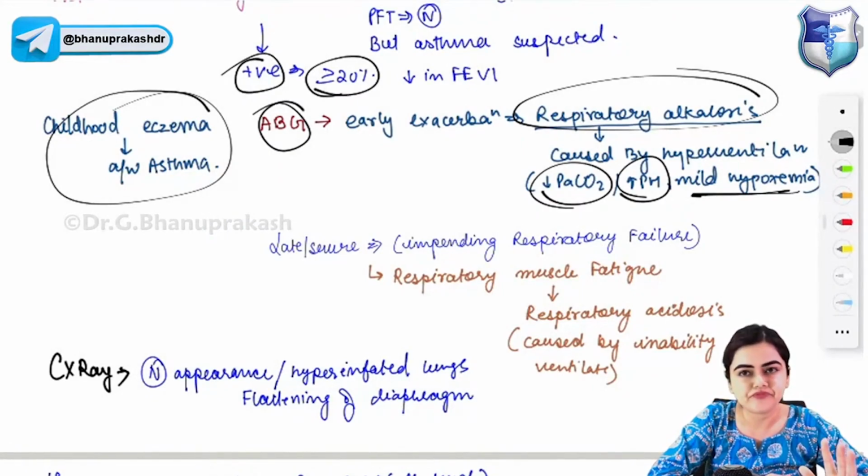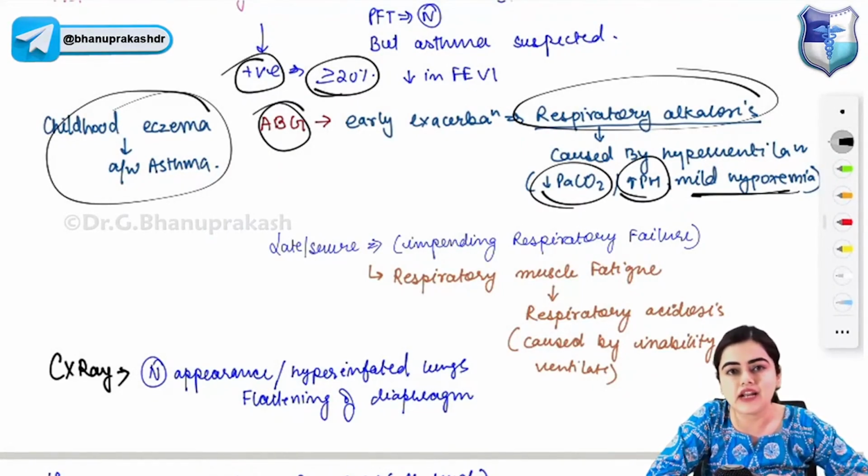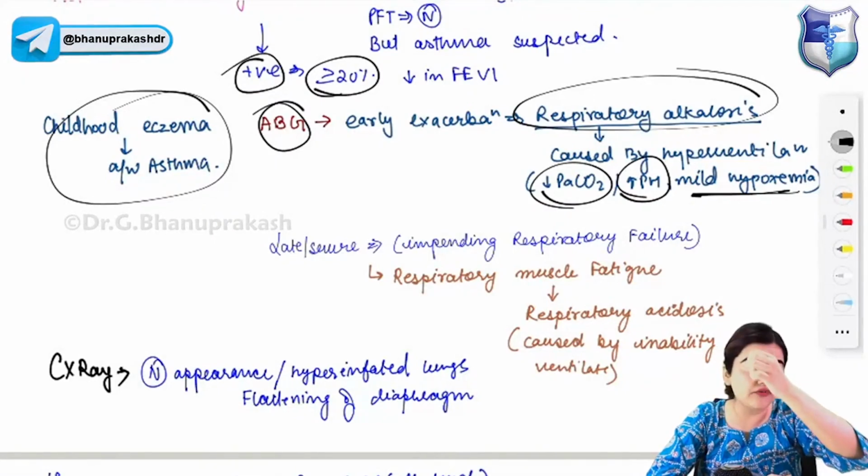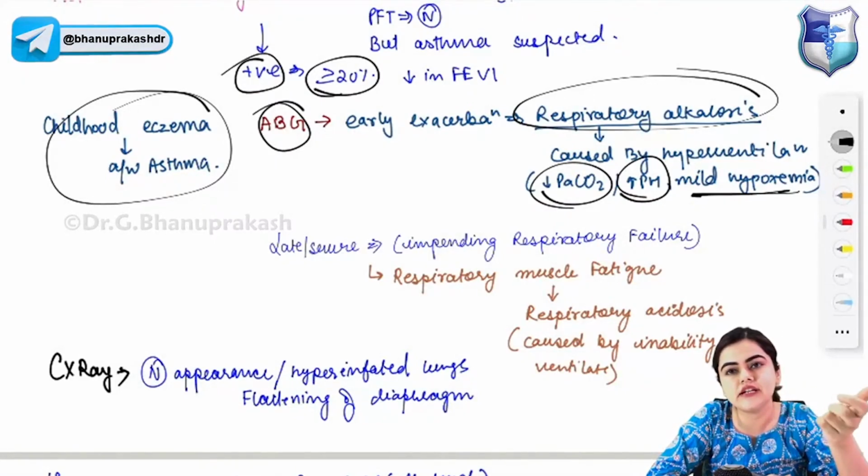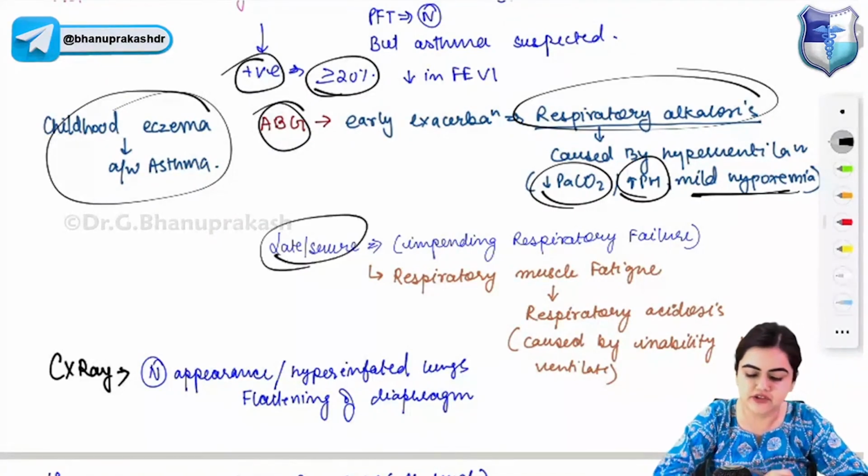So there will be respiratory alkalosis in early asthma. Hyperventilation will result in a lot of CO2 washout. So in early exacerbation, there will be respiratory alkalosis, pH will be increasing, mild hypoxemia, and decrease in PaCO2. In late or severe asthma, you will find there is impending respiratory failure.